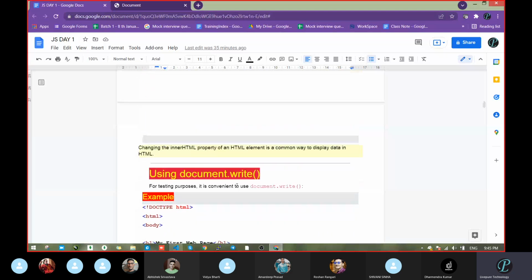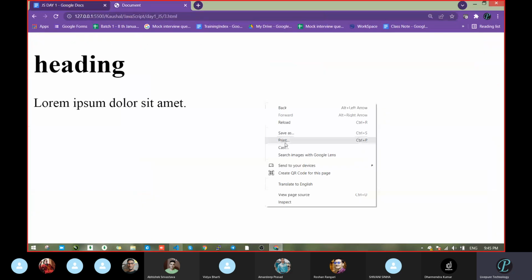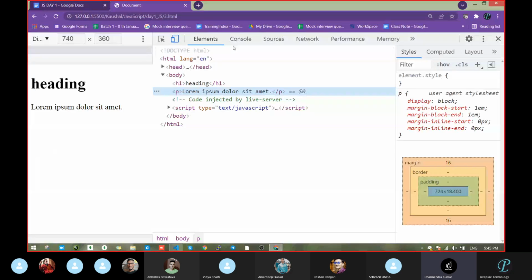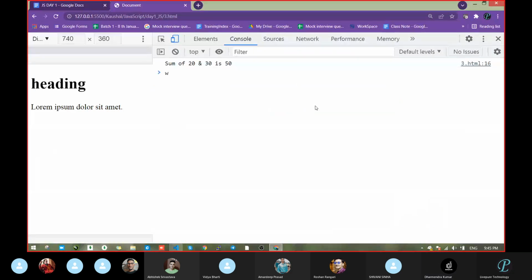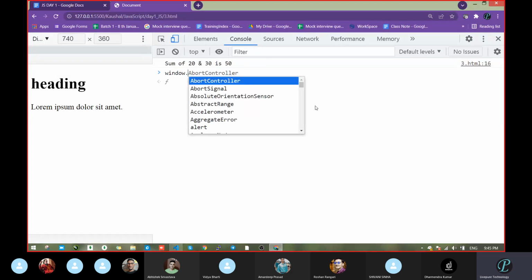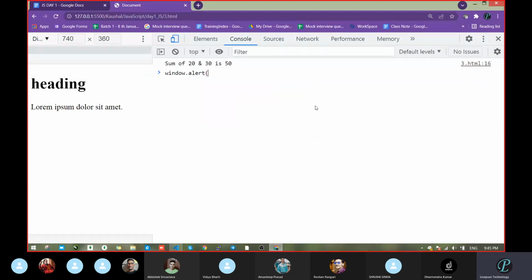And see this document, somewhere document is written, document dot write. Okay, suppose you write document dot alert, will this work or not? Let's see. Window dot alert, and let's see. Who is saying it will work? Who is saying it will not work? I don't know, because we have not checked this type of scenario.